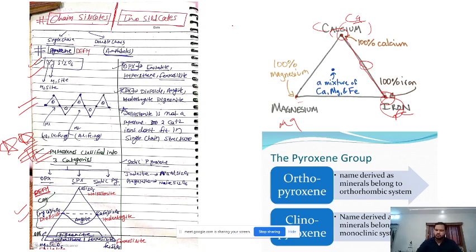Two most important kinds of pyroxene are orthopyroxene, which we lovingly write as OPX, and clinopyroxene, CPX. These are very standard terms. If you write OPX and CPX in an exam, nobody will cut your marks.